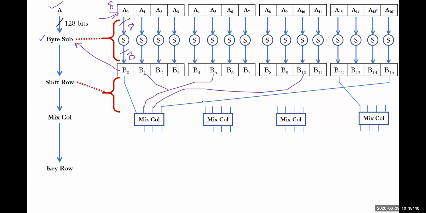So first one is B1, and then B4, and then B8, and then B13, something like this. Like this, the shifting happens continuously. I'll show you that particular matrix. Based on the matrix, you could understand how the shifting happens here. First mixed column could be B0, B5, B10, and B15. First mixed column is that one.